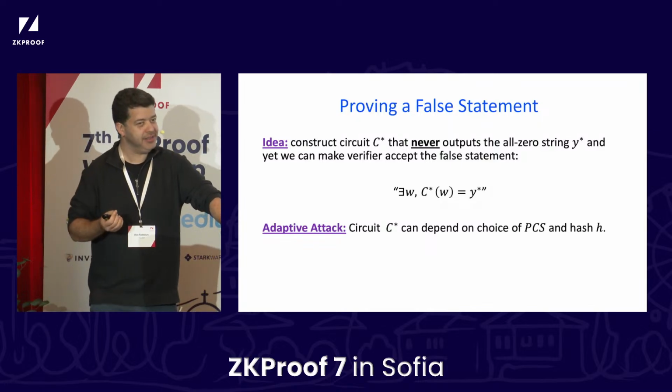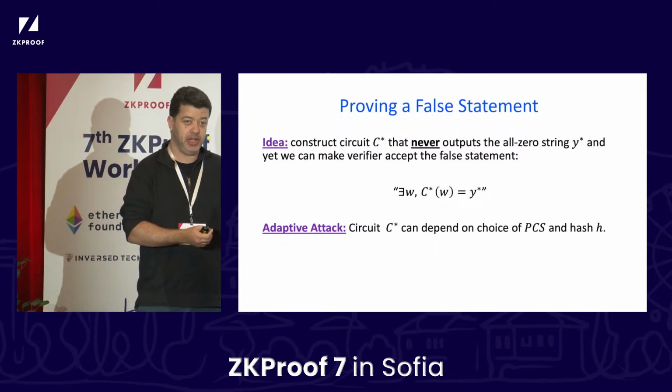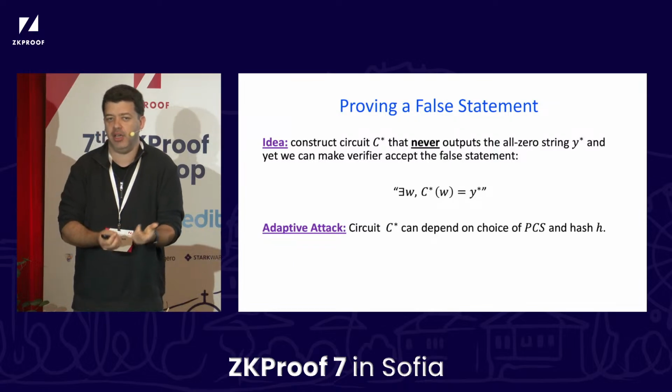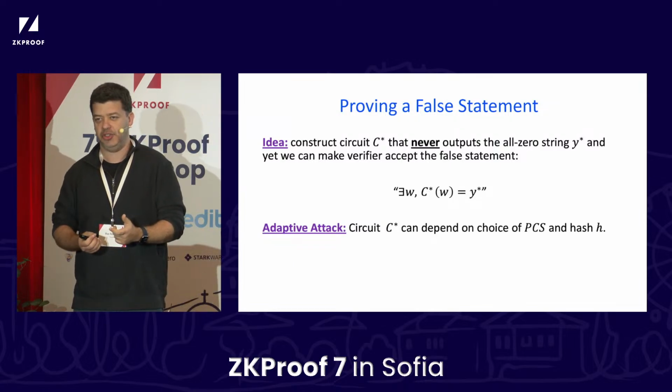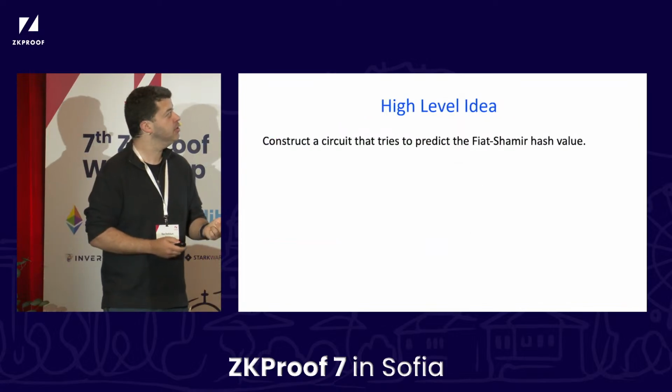Just to highlight that in this context of an adaptive attack, our circuit C star that we construct, for which we prove this, is allowed to depend on our choice of PCS and hash function H, and indeed it will. This is an adaptive attack.